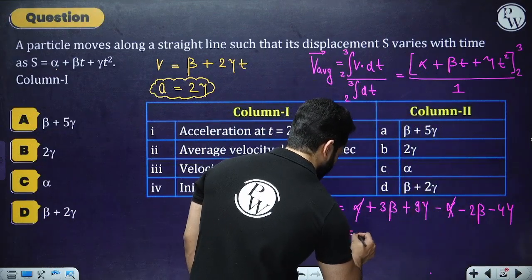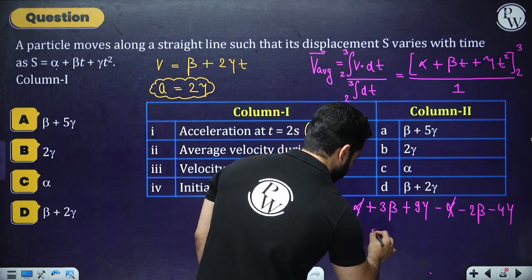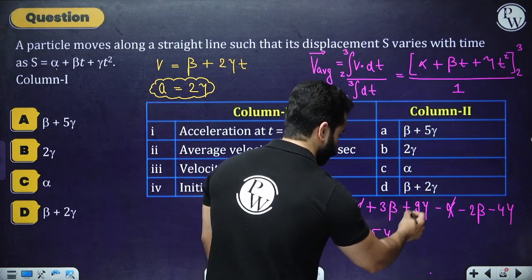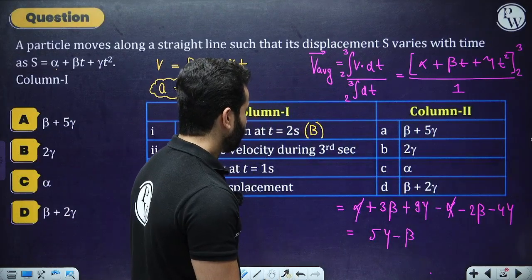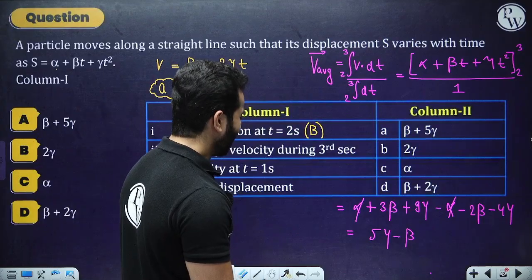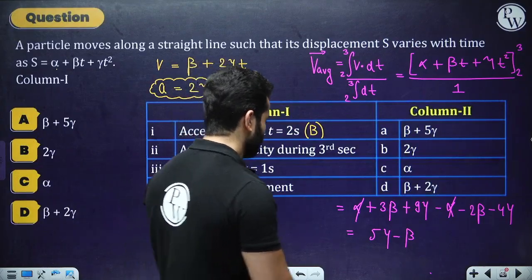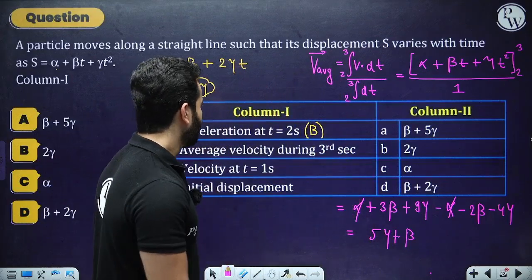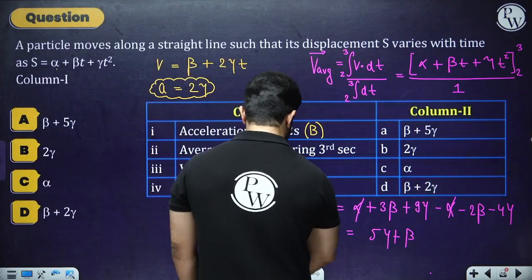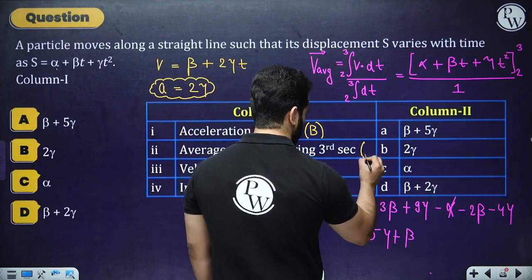This would mean 9 gamma minus 4 gamma would mean 5 gamma, and this is 3, this is beta. So 5 gamma minus beta. So not minus, plus beta. Plus. So 5 gamma plus beta. So this is option A.